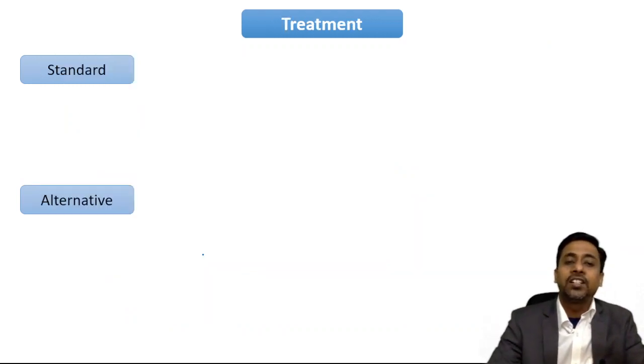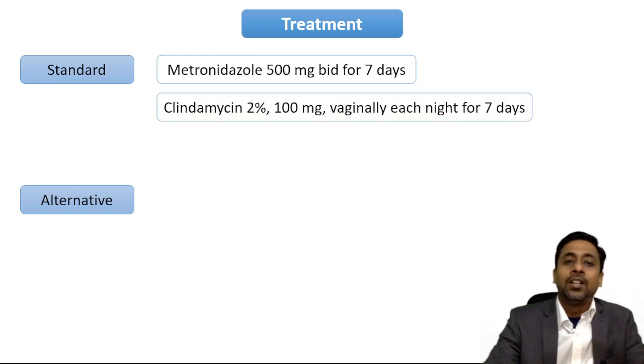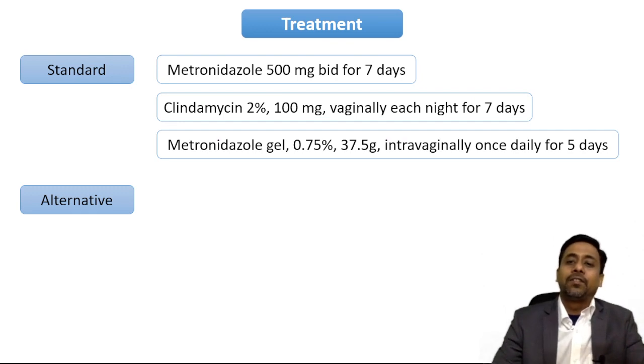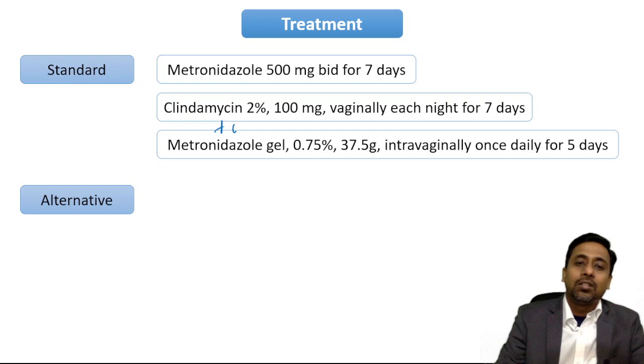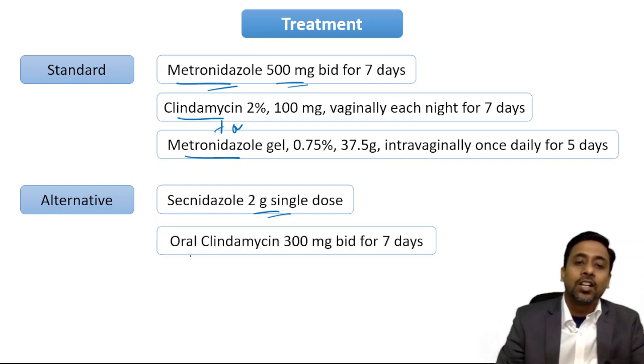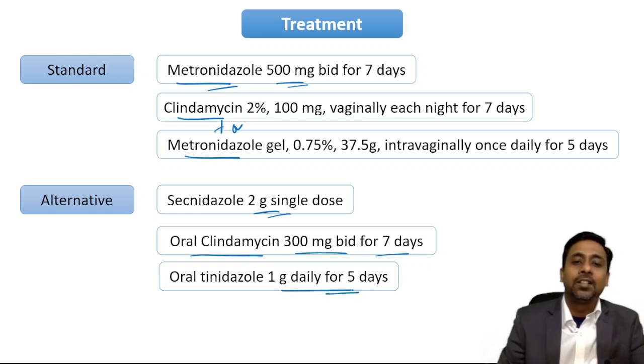And the treatment, standard treatment is metronidazole 500 mg BID for 7 days, along with clindamycin 2% 100 mg vaginally each night for 7 days, or with metronidazole gel intravaginally once daily for 5 days. So these 2 gels, clindamycin or metronidazole, and orally metronidazole 500 mg BID for 7 days. Alternatively, we can also use secnidazole 2 gram single dose, and oral clindamycin 300 mg BID for 7 days, and oral tinidazole 1 gram daily for 5 days. So this is the treatment.